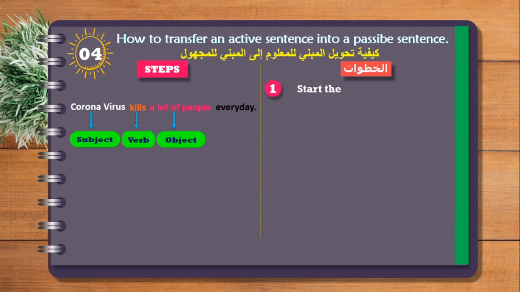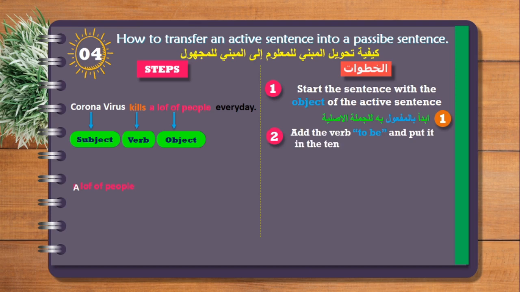So the first step here: start the sentence with the object of the active sentence. So what is the object here? It's a lot of people. Very good. So you're going to start with a lot of people. And don't forget to capitalize always. Then we have step number 2: add the verb to be and put it in the tense of the main verb. So we're going to have a verb to be here. We're going to put it in the tense of the main verb. The main verb is kills.